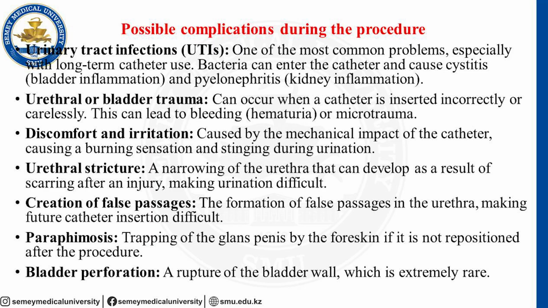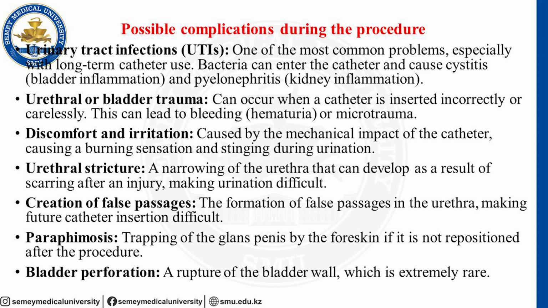Next complication is urethral stricture, a narrowing of the urethra that can develop as a result of scarring after an injury, making urination difficult. Creation of false passages, the formation of false passages in the urethra, making future catheter insertion difficult.